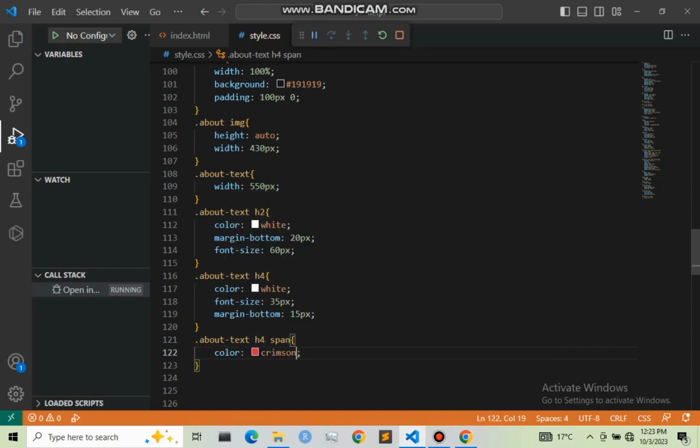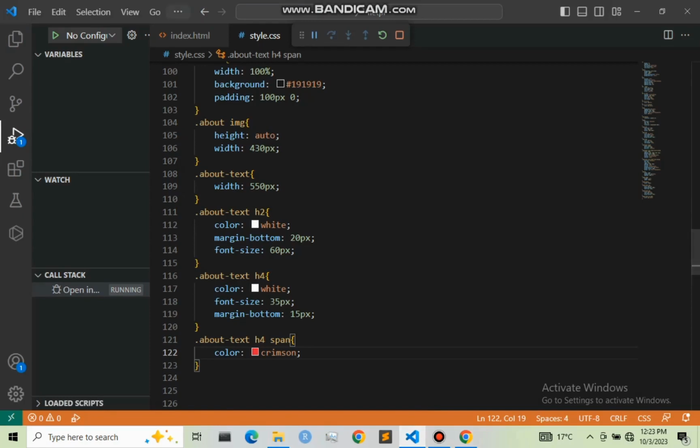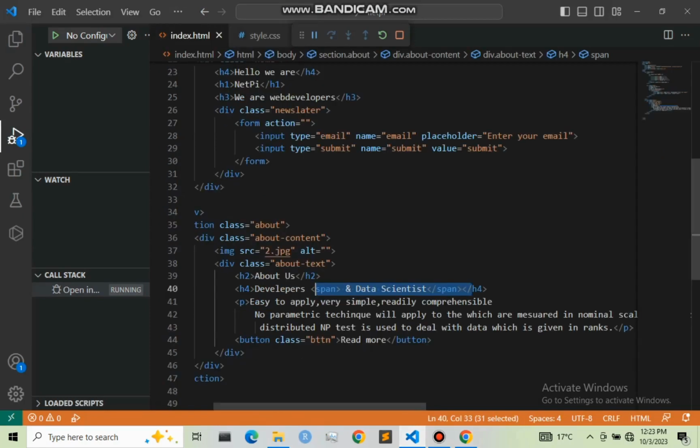So let me refresh this, then we see what's going on. As you can see, we have this right here, and then we have the span in crimson color. So let me continue. I've realized that I've made a spelling mistake right here. This is supposed to be O.